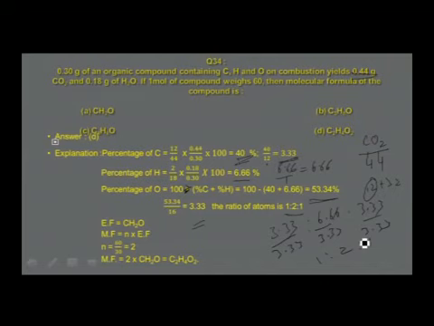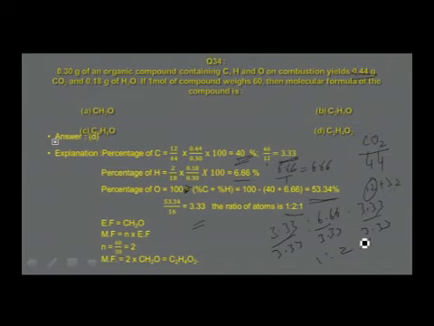Empirical formula is CH2O. And we know the formula: molecular formula is equal to n into empirical formula. Use this relation to get the molecular formula. To get the molecular formula, you require both the value of n and empirical formula. To get the value of n, molecular mass is given and it is given as 60.